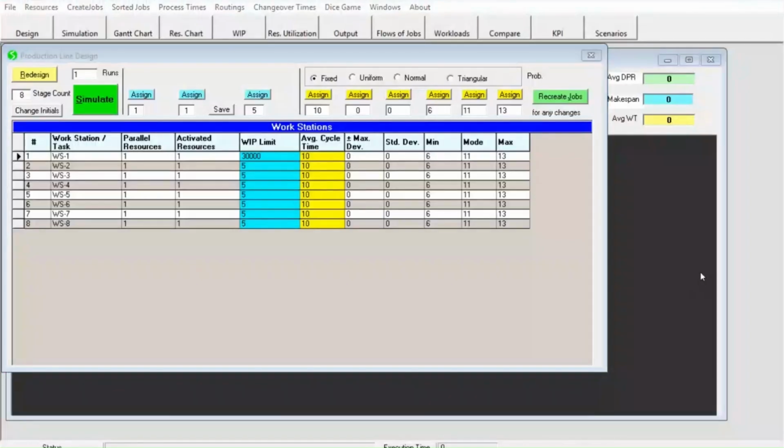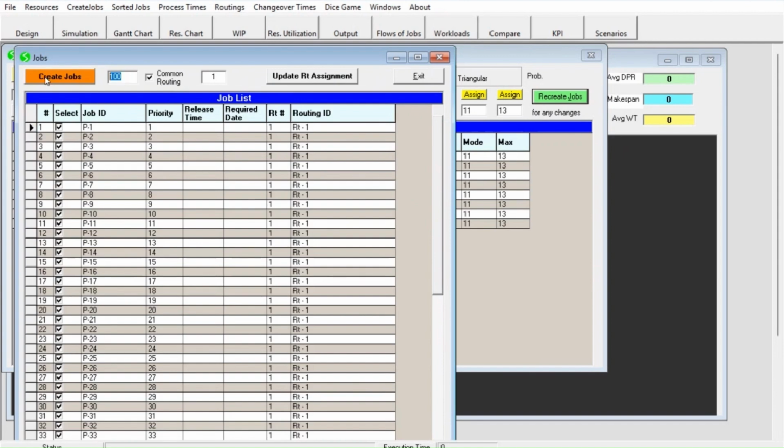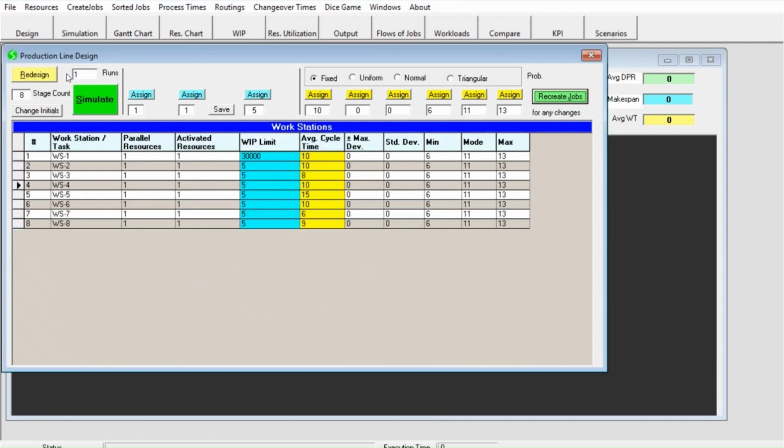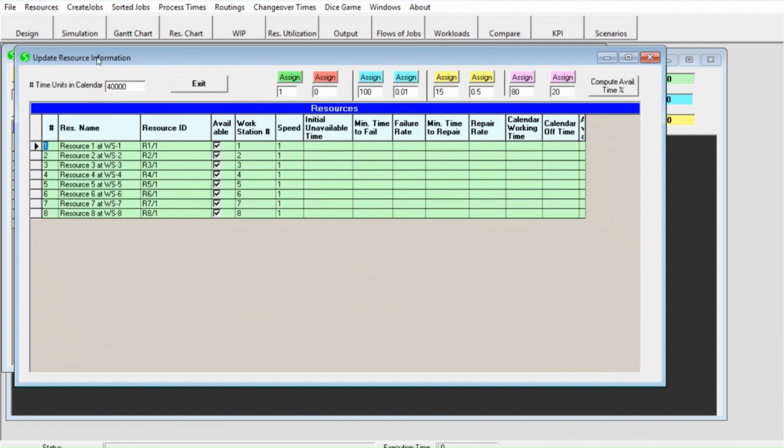On this 8-stage production line, let us consider cycle times which are entered now. Note that the 5th cycle time is the longest one. That is, the 5th workstation is the bottleneck on the line in this example. Now let us create 5,000 jobs for Monte Carlo simulation. Let us assign failure rates and fixed repair times and calendars to resources.